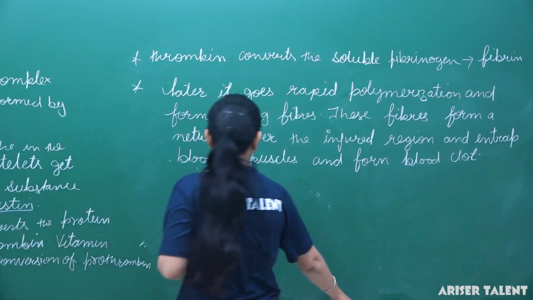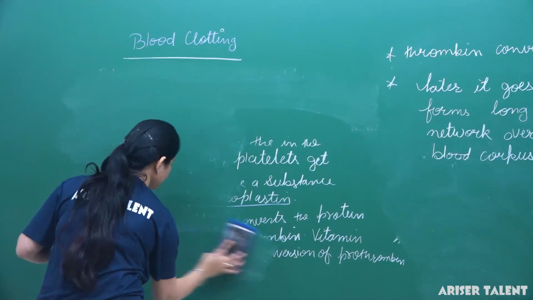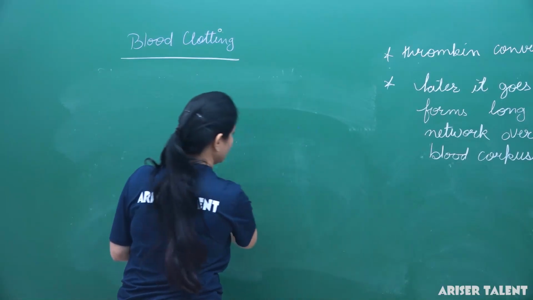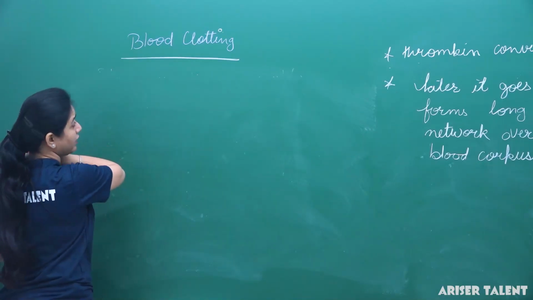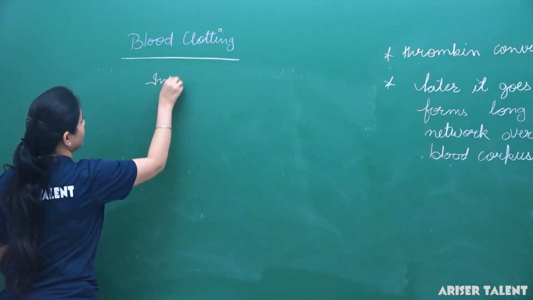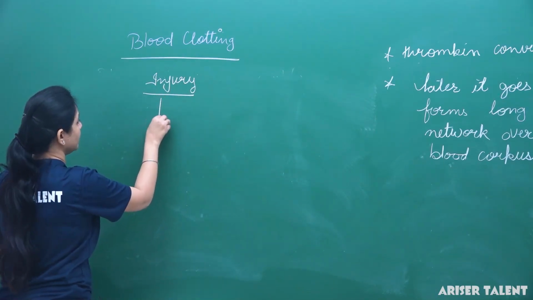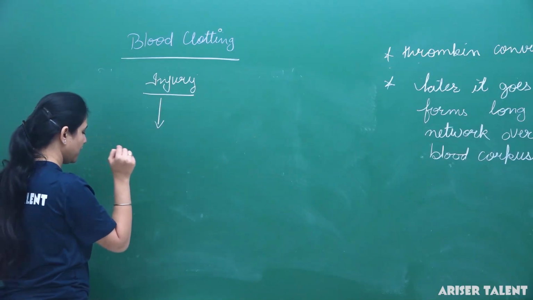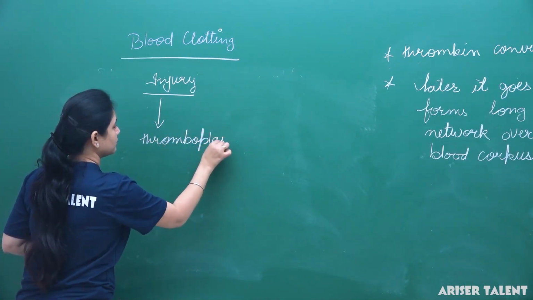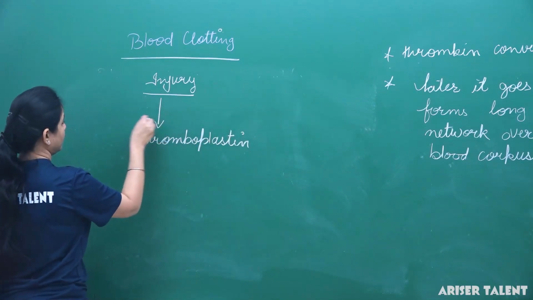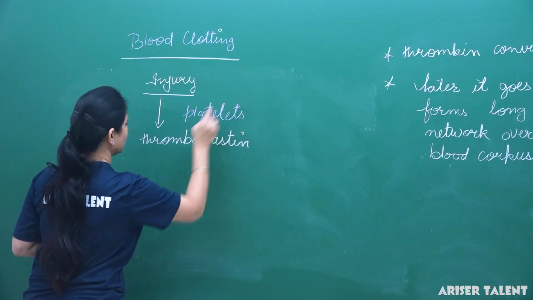Here we are going to talk about the blood clotting linear diagram. Let me explain how blood clotting takes place in our body. When we get injured, at the place of injury, platelets release thromboplastin.